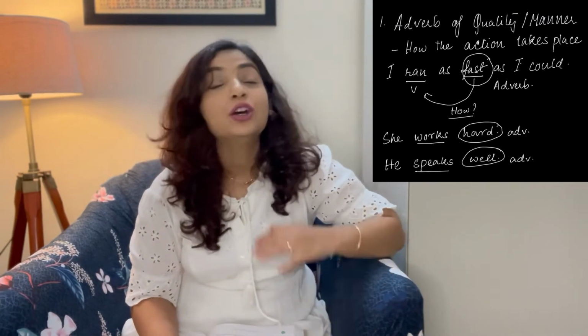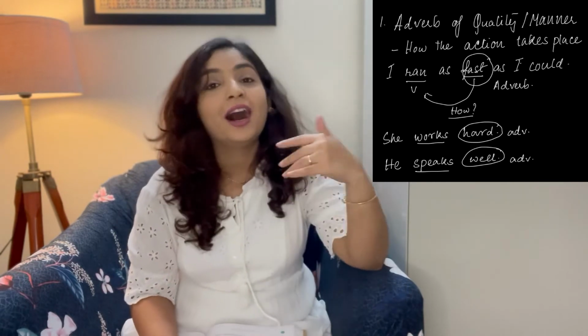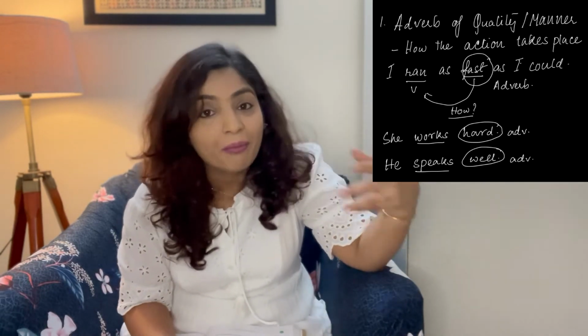How does she work? She works hard. How does he speak? He speaks well. So in these two sentences, hard and well are the adverbs of manner for the verbs work and speak.